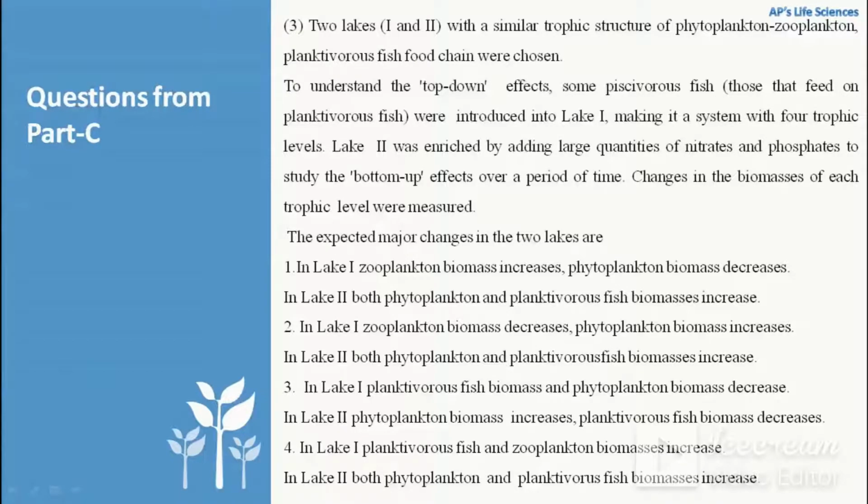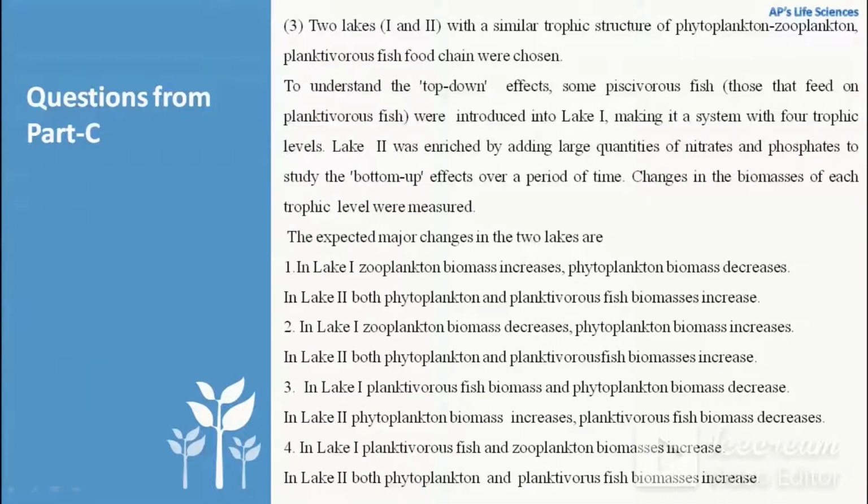So in option 1, we can see that in lake 1, zooplankton biomass increases and phytoplankton biomass decreases. So we can interpret our result with this. In lake 1, piscivorous fish were introduced which feed on the planktivorous fish.